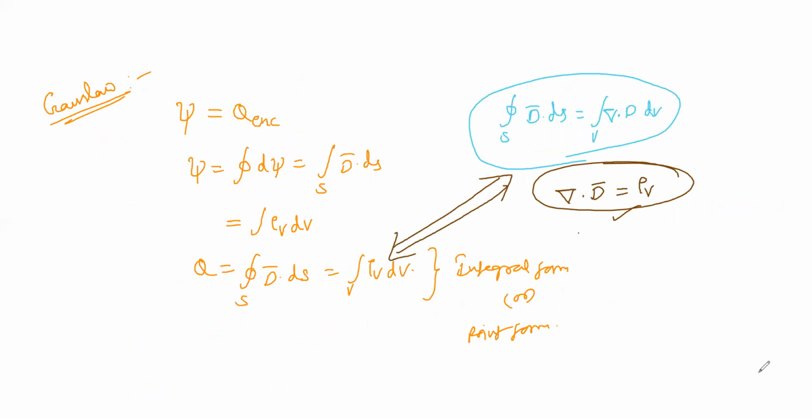To see those expressions, let me write them. The electric flux density D bar, using Gauss law, gives the same expression, there is no change. D bar equals Q by 4 pi r square a_r. This is for a point charge. For the line charge, D bar equals rho L by 2 pi rho a_rho, the same thing we get.